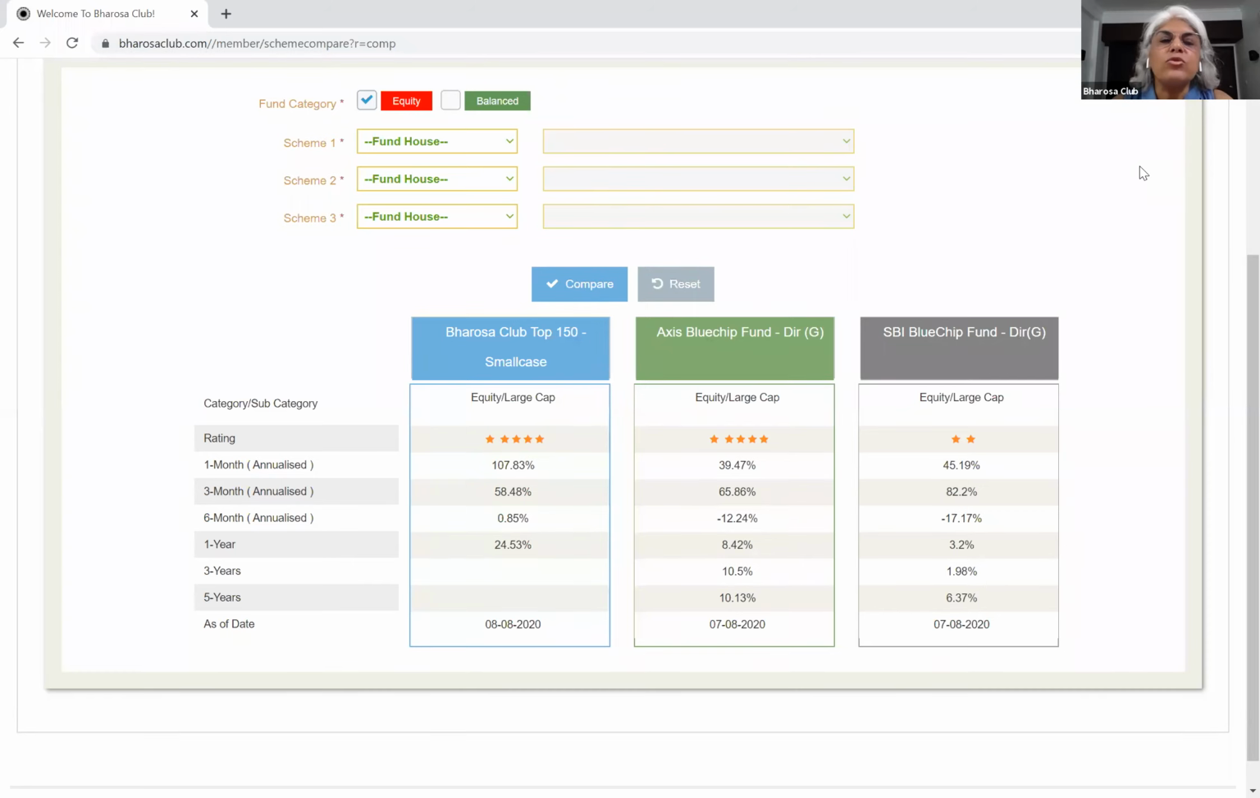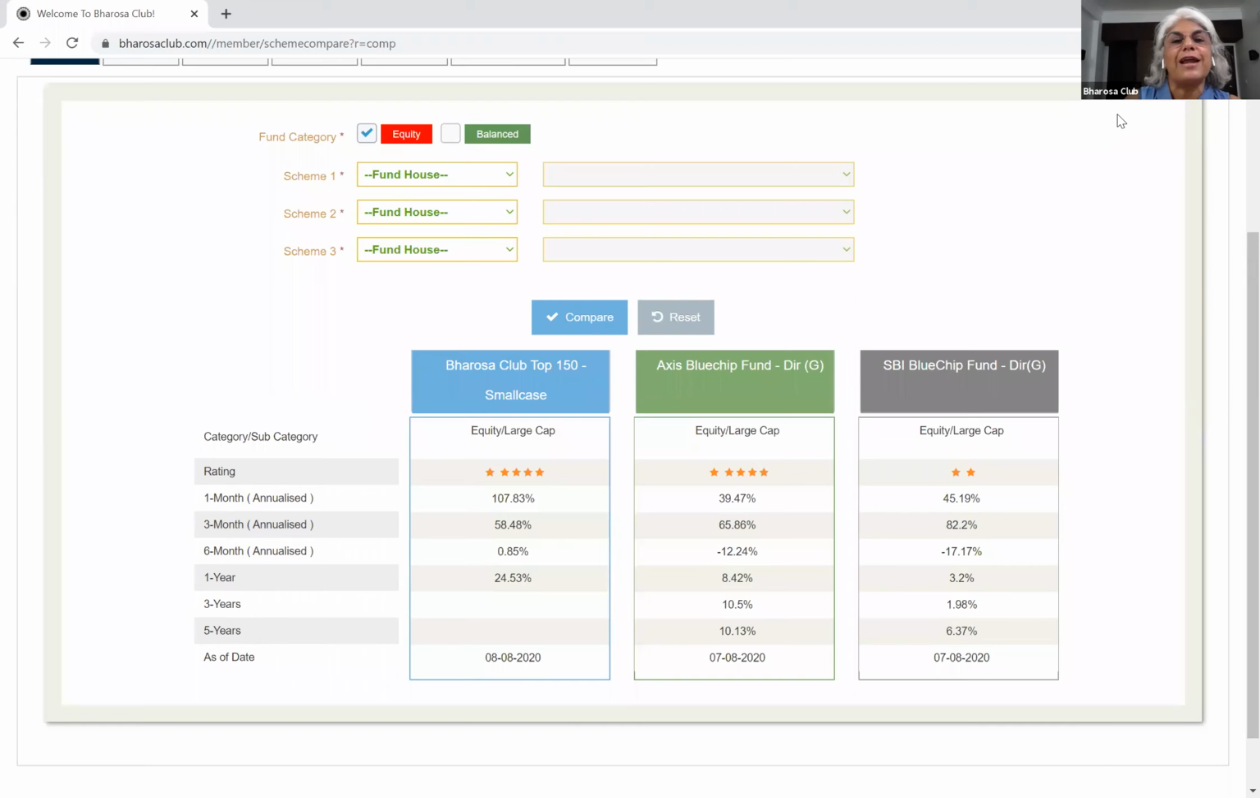Now, let me just tell you that in compare schemes, we have only put diversified funds and diversified smallcases, because we don't believe that you should be investing in sector specific smallcases or mutual funds unless you understand the sector really well. So we haven't included them in this compare functionality.